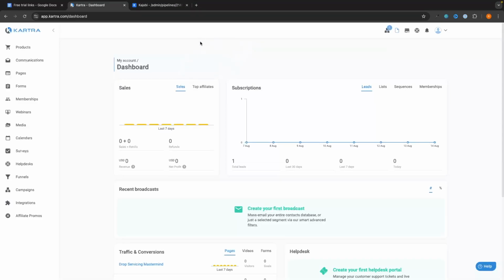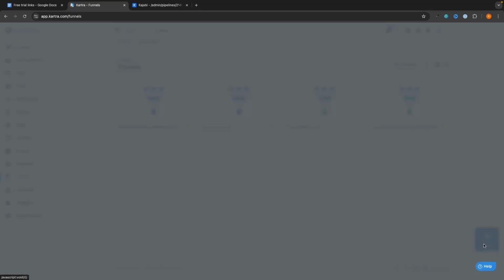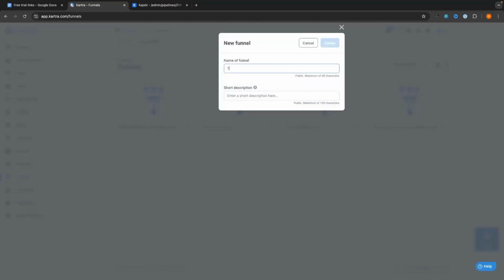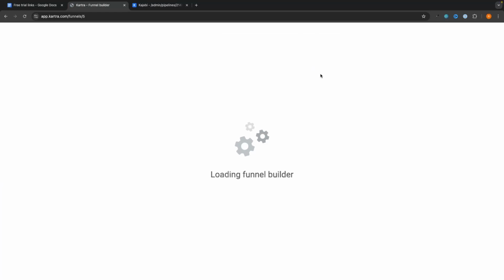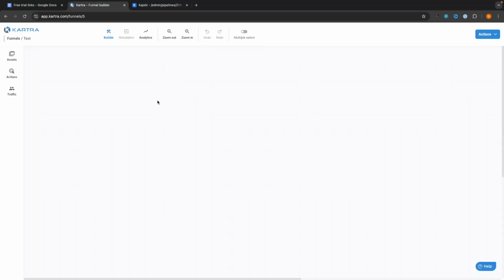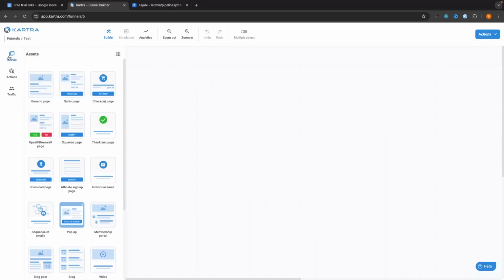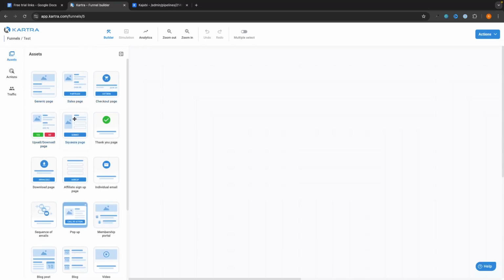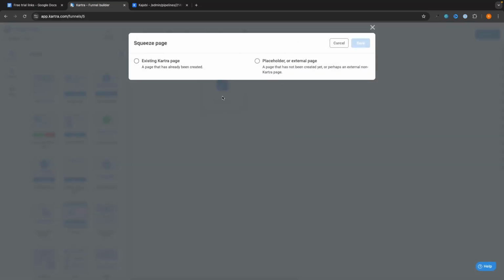Whereas on Kartra, we have to come over here. And let's say that I want to go ahead and build a funnel. So we just go through and we can add a new funnel right here. I'll just call this test. We can add a description and then click on create. And it's going to go through and load the funnel builder. Essentially, what we would expect to happen here is we can just go to assets. And let's say that I want to grab a landing page or a squeeze page to collect somebody's email. We assume that I just drag this in and then I can go in and edit this.